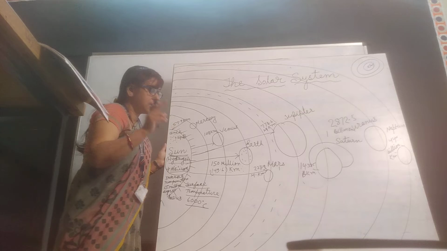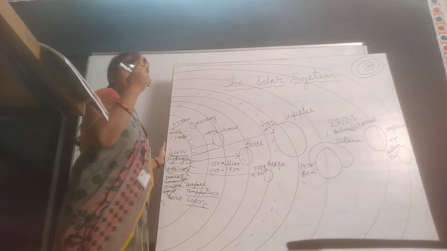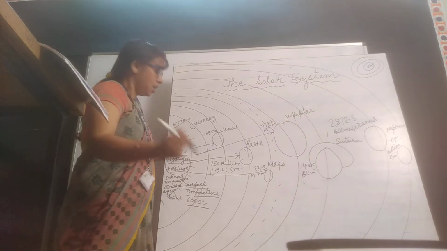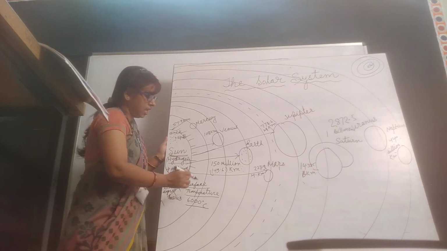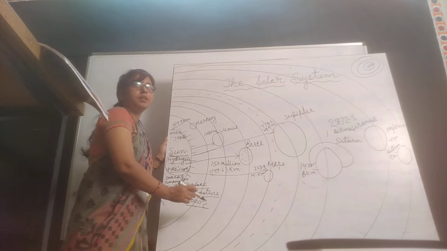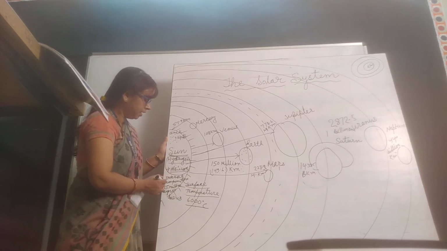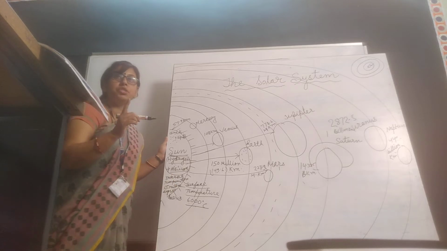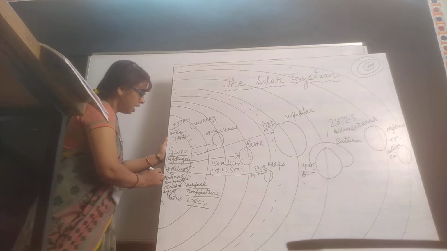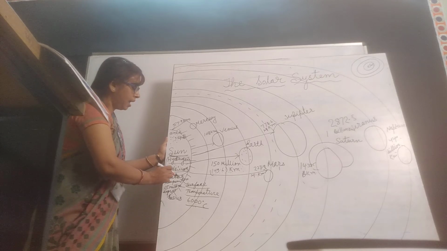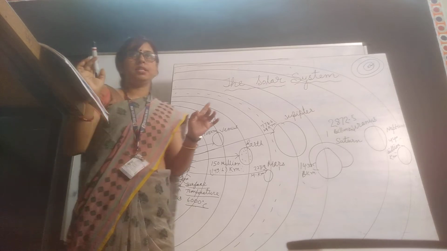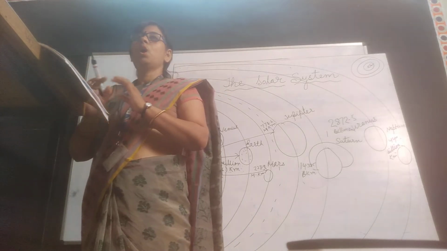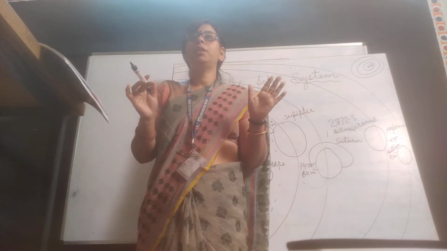And see again, the surface temperature and the interior temperature. There are two kinds of temperature we will get. The surface temperature of the sun is 6000 degrees Celsius, and the interior temperature of the sun is 15 million degrees Celsius. 15 million degrees Celsius is the interior temperature of the sun, and the surface temperature of the sun is 6000 degrees Celsius. Understood?